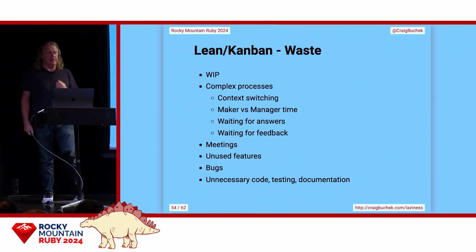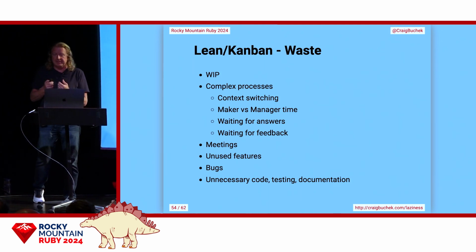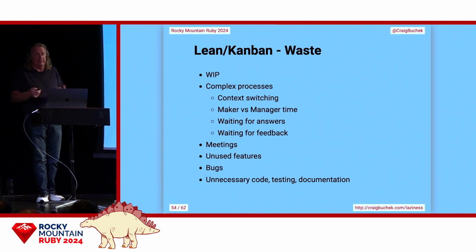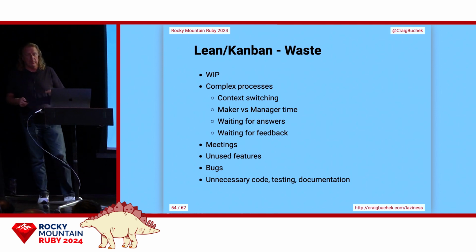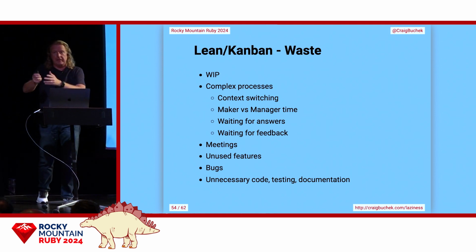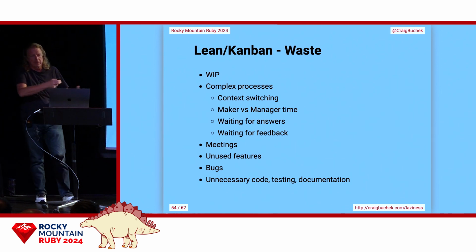So Lean Kanban talks about waste. It tells us to eliminate waste. Where do we find waste? Lean says that all work in progress is waste, because if you need to deliver today, we can't use that. It's still work in progress.